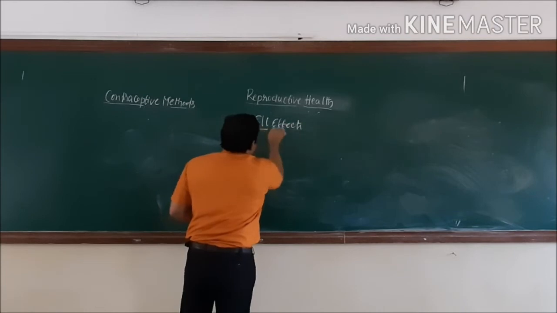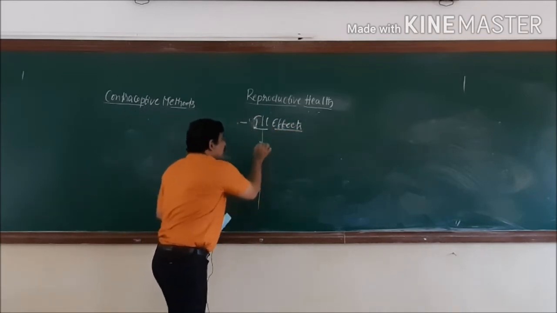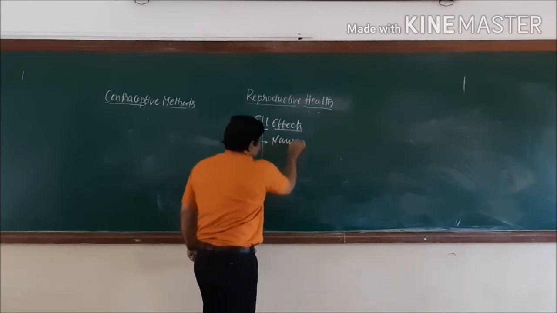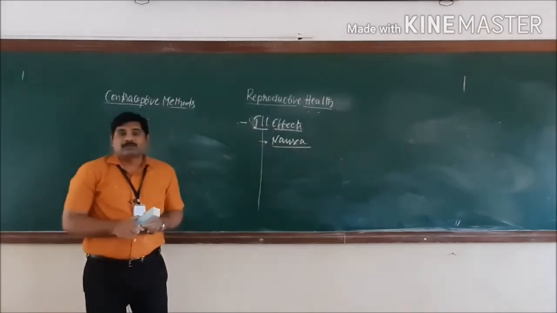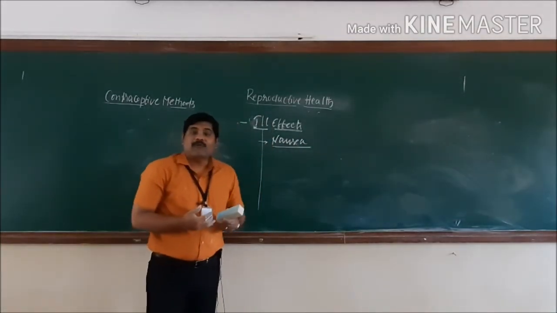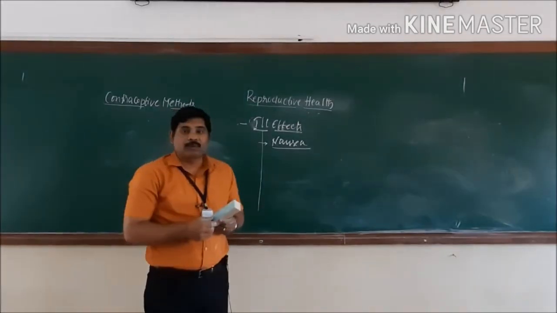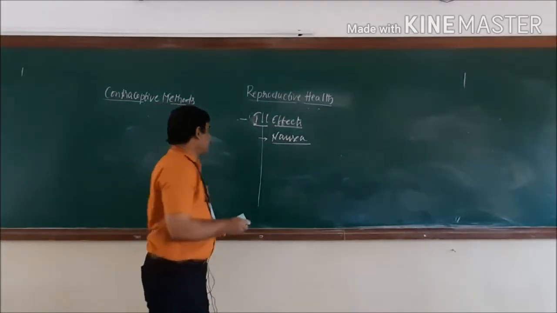Ill effects of these contraceptive methods. The first one is it may cause nausea in a woman. As you all know, nausea is a technical term. Generally we call it the sensation of vomiting. So when they go for these contraceptive methods, it causes vomiting in women, which is one important drawback.